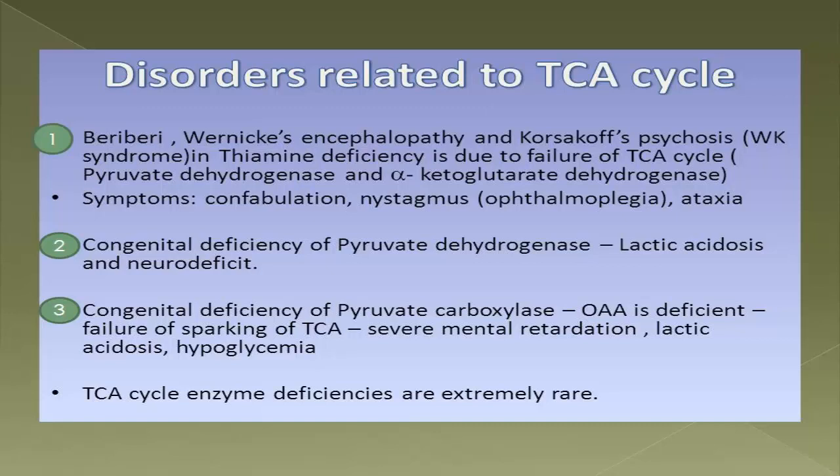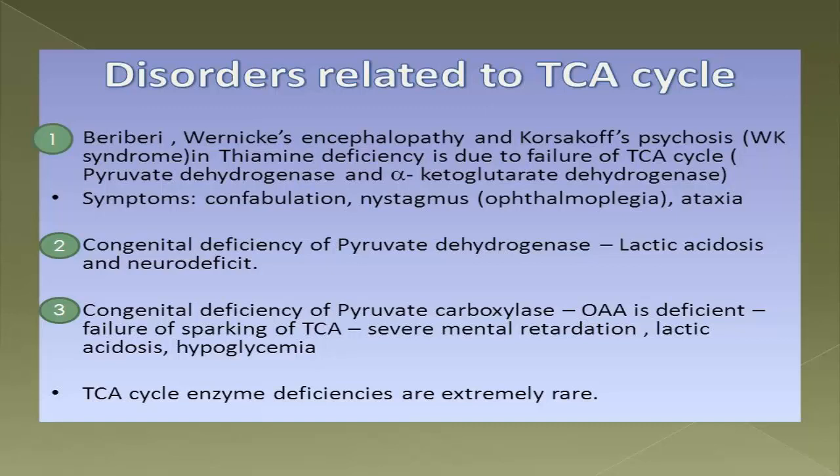Now secondly, although it's a rare condition, the second condition is PDH complex deficiency. It is manifested as lactic acidosis and neurodeficit. Here the pyruvate dehydrogenase is defective, so acetyl CoA production is defective. Now thirdly, a very rare condition, that is pyruvate carboxylase deficiency leading to oxaloacetate deficiency. So ultimately the TCA cycle will be hampered.